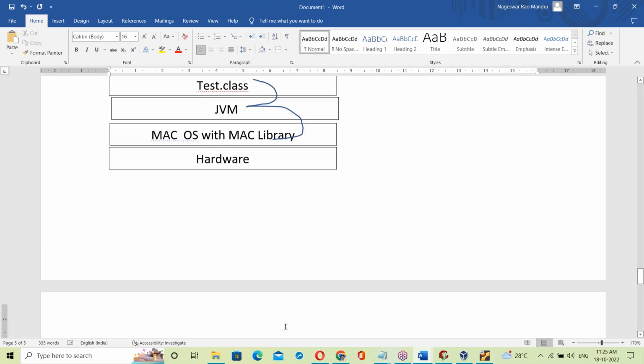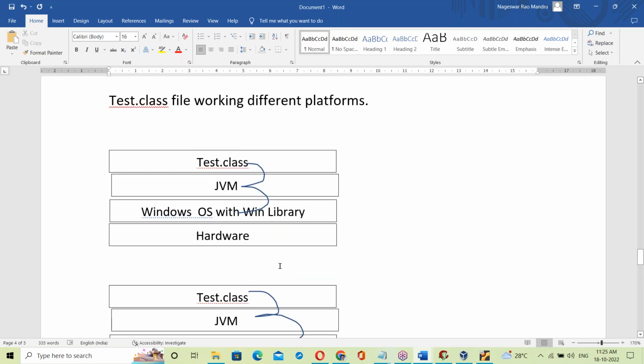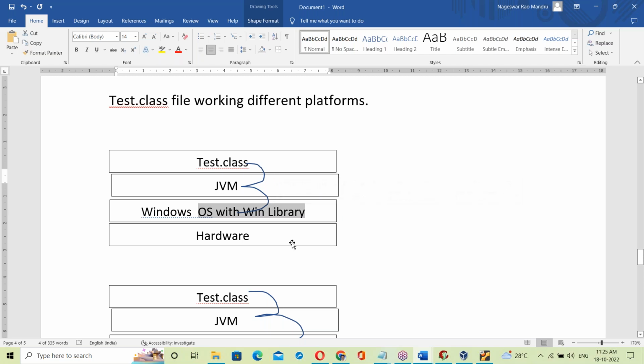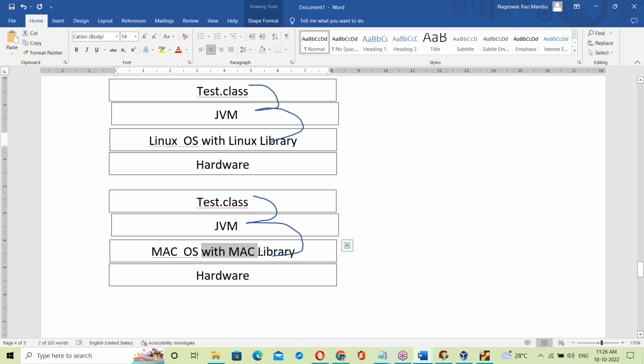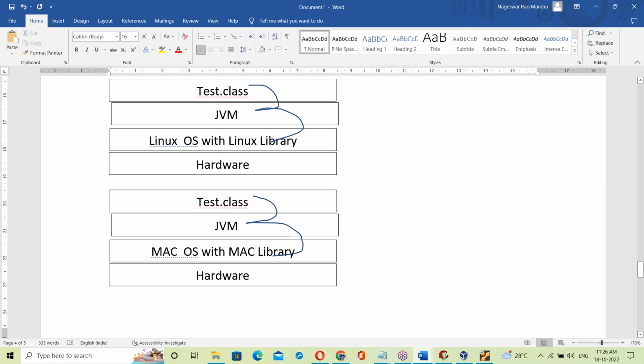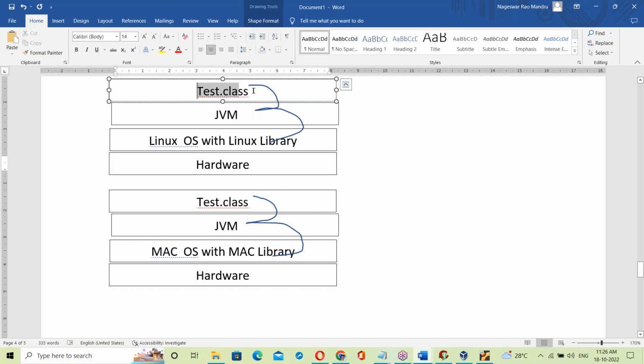The link is changing, so this is called dynamic linking. Dynamic linking means at runtime: runtime linking to the Windows OS library, then execution; runtime linking to Linux, then execution; runtime linking to Mac OS, then execution. Dynamic means it changes, the behavior changes depending on the situation. So a Java .class file is dynamically linked with the OS library by the JVM.